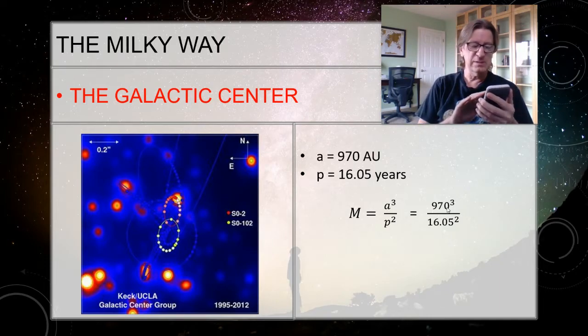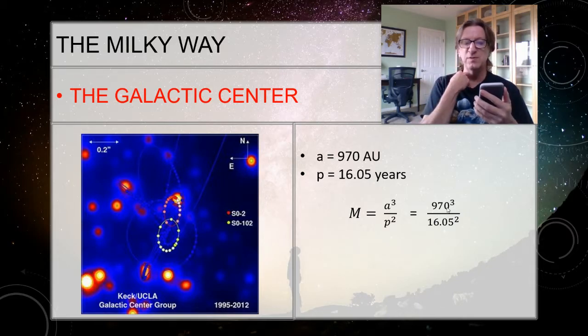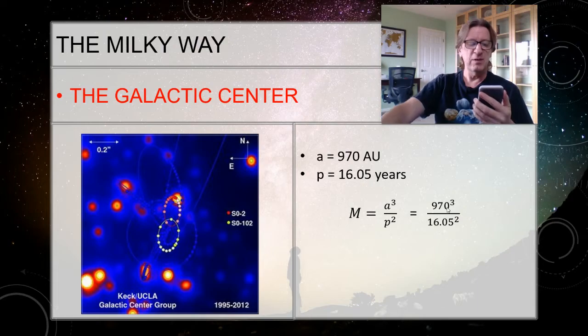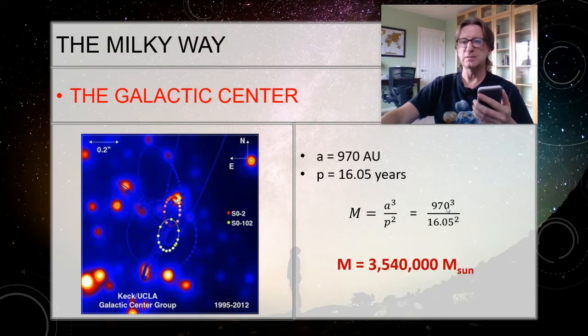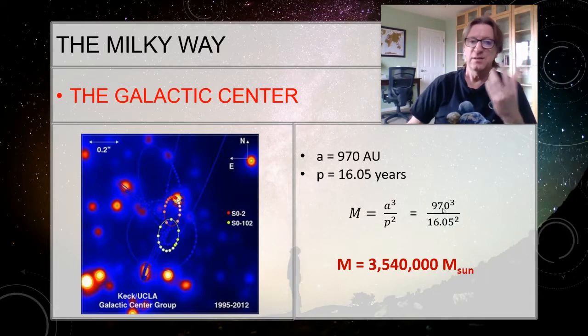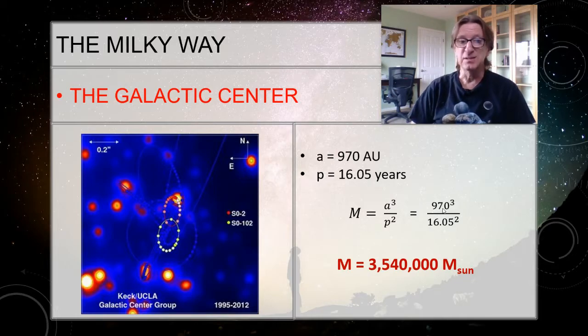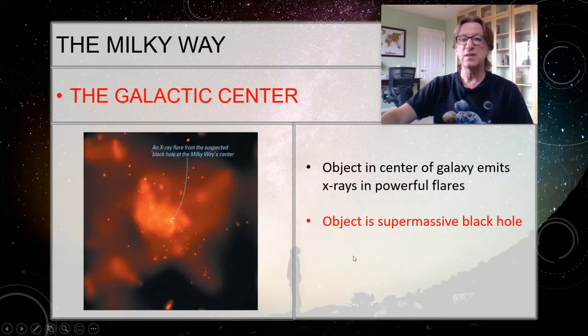And I'm going to divide that by 16.05 squared, which is 257.6. And I get a total mass of about 3.5 million solar masses. So that's what I'm getting. So this is an object that is 3.5 million solar masses. And yet it's so small, it fits into the intersection of the orbit of these two stars. And it's putting out no energy whatsoever that we can tell. So the only thing that this possibly could be is a supermassive black hole.